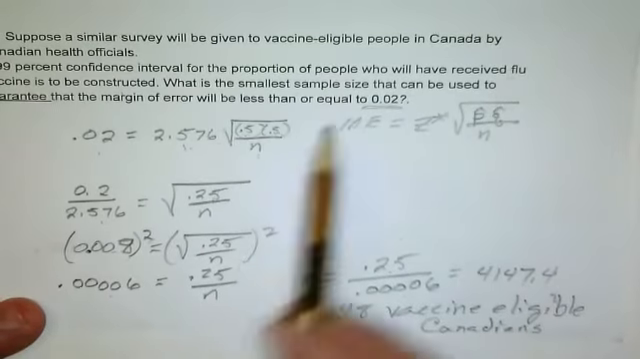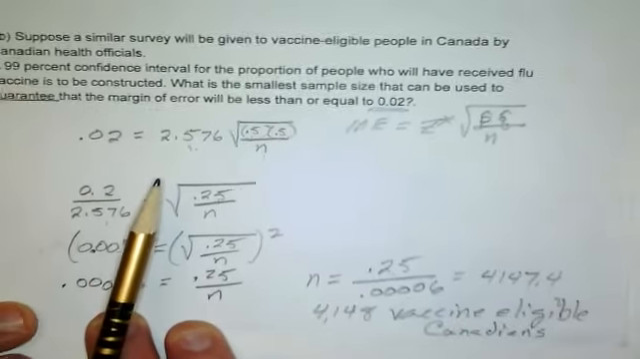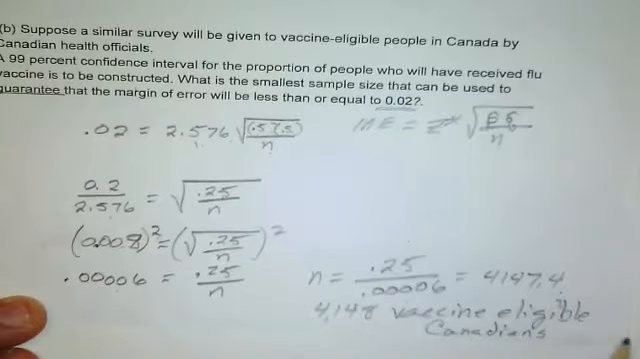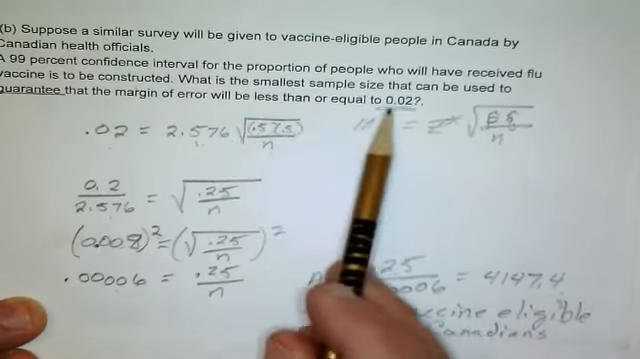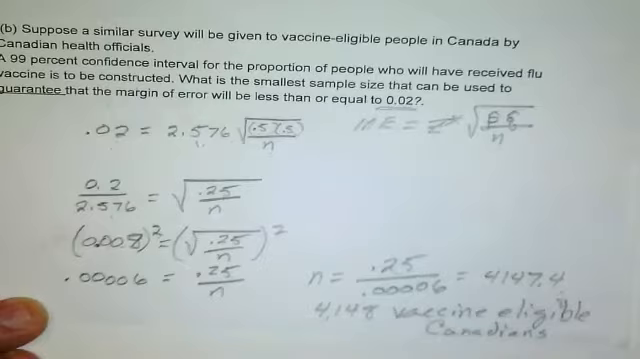And that gave me 4,147.4. Well, we're talking about Canadians here. And while some of you may not have a high belief in Canadians, we're not going to have 4/10 of a Canadian, so we're going to round that up. Always round up to the next person because we want the margin of error to be less than or equal to 0.02, so we need as big a sample as possible. So that's going to be 4,148 vaccine-eligible Canadians needed to be sampled.